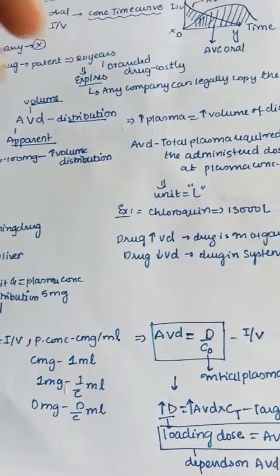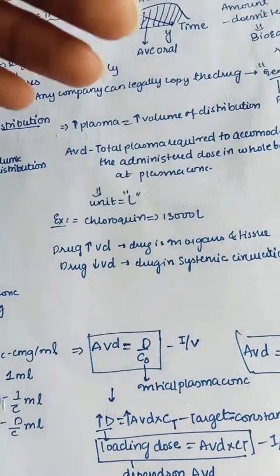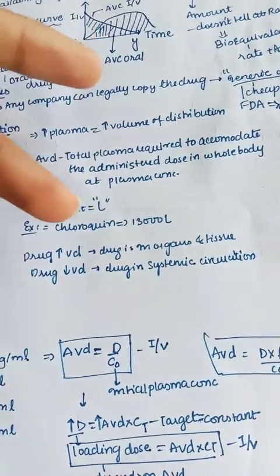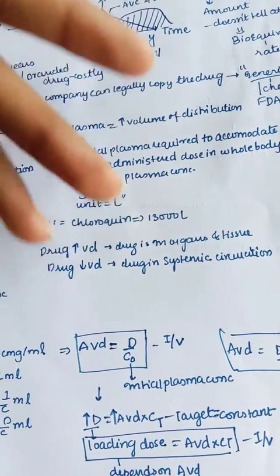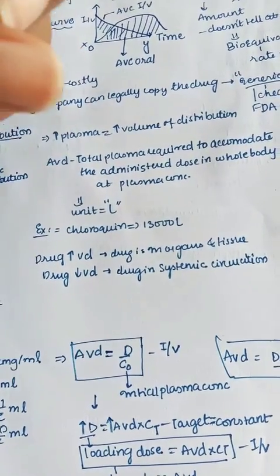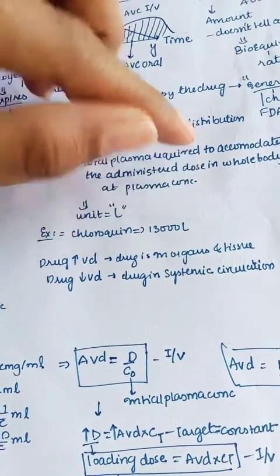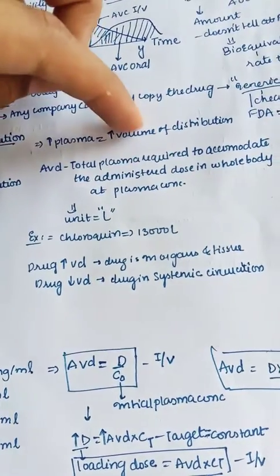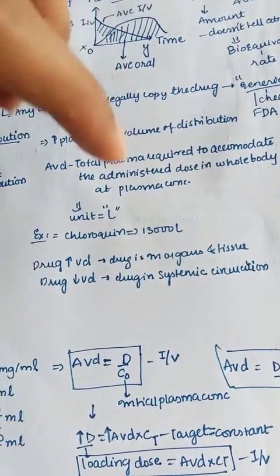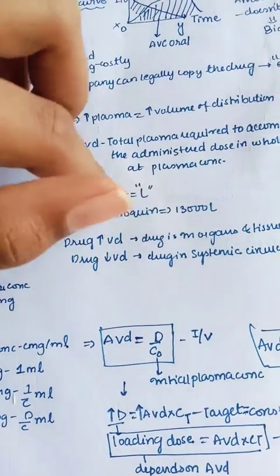First, let us understand the definition of AVD. AVD is nothing but the total plasma required to accommodate the administered dose in the whole body at the plasma concentration. That means how much plasma is required to accommodate the administered dose. We have taken some drug dose, so to accommodate it, how much plasma is required in our whole body at the level of this plasma concentration. The unit we mainly use is liters.